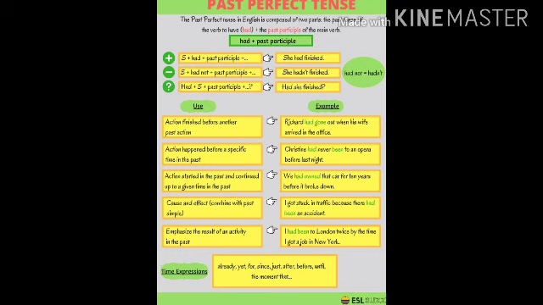And next example, we had owned that car for 10 years before it broke down. Now the action started in the past and continued up to a given time in the past. Now, continued up to a given time only. And here what is the given time? Before it broke down, the car belonged to us. We were the owners.